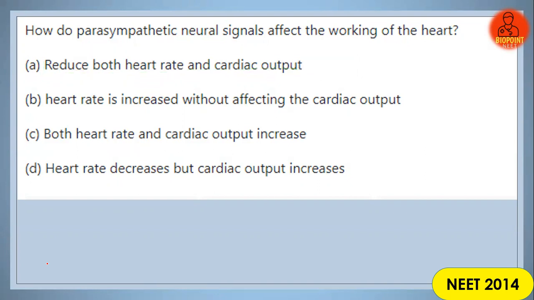So simple, with your common sense you can easily answer this question, because sympathetic means increases heartbeat. Parasympathetic means opposite to that, that is, it reduces the heartbeat. Clear? 12th question on your screens.